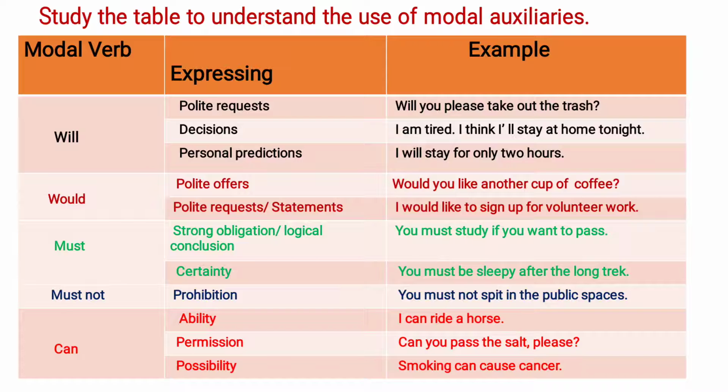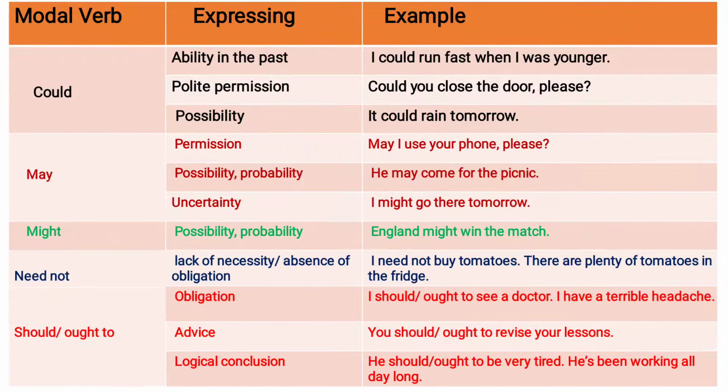Can, where we can express ability. For example, I can ride a horse. For permission, for example, can you pass the salt please? For possibility, for example, smoking can cause cancer. Let's see the next modal verb, that is could, where we can use it for ability in the past. For example, I could run fast when I was younger. For polite permission, could you close the door please? For possibility, it could rain tomorrow.